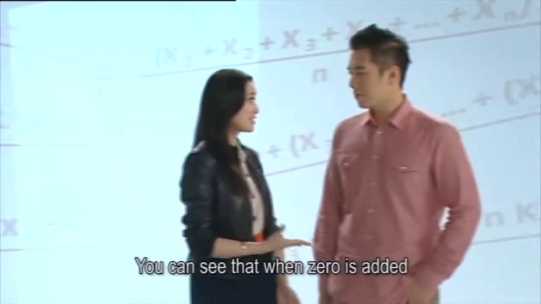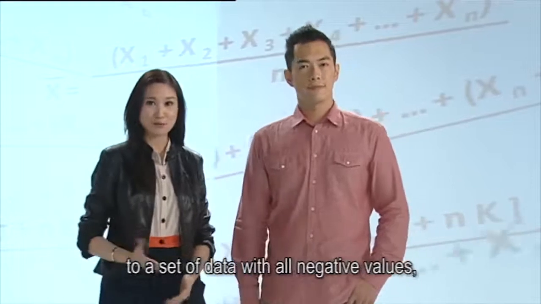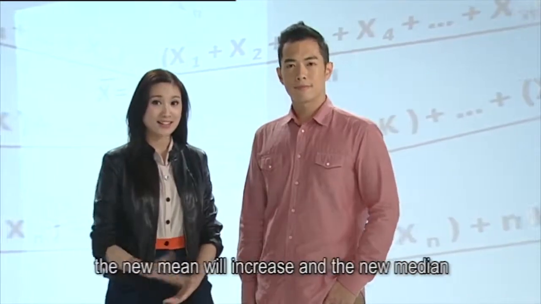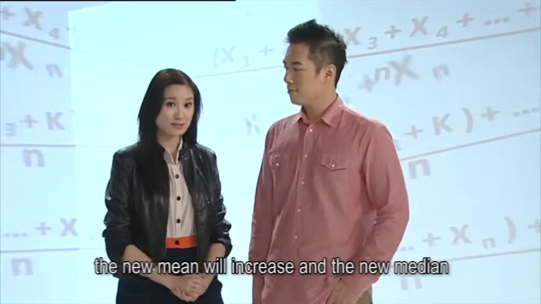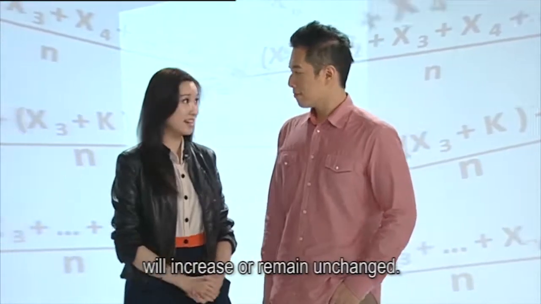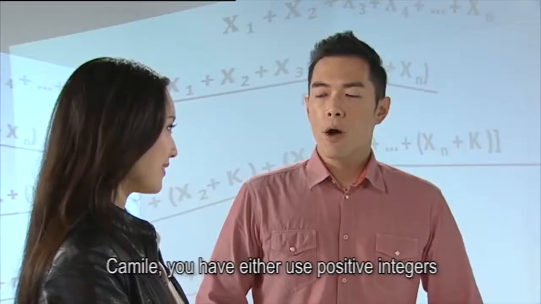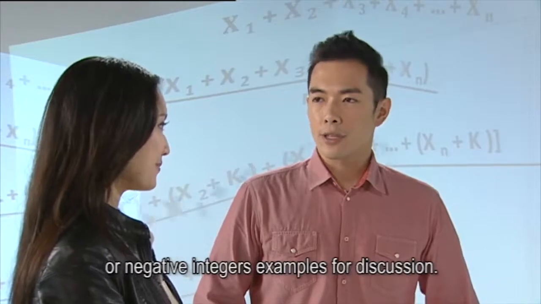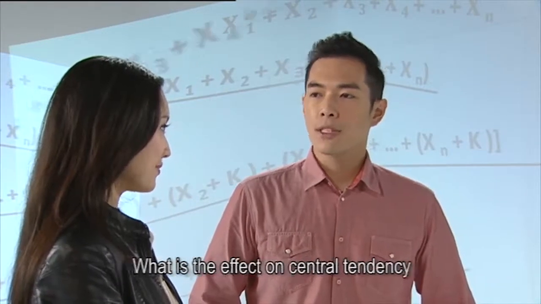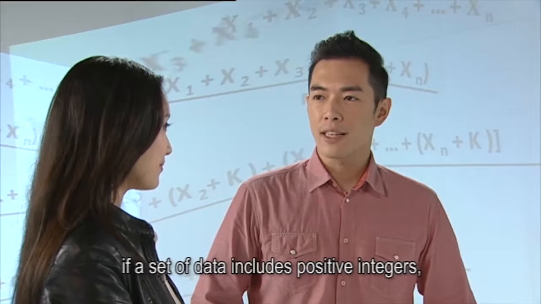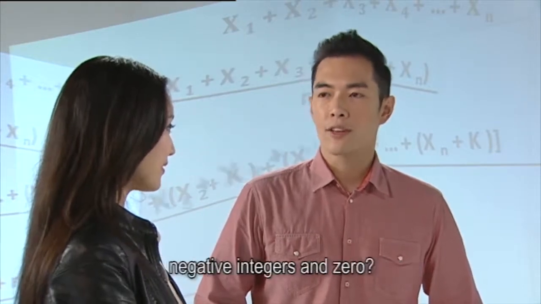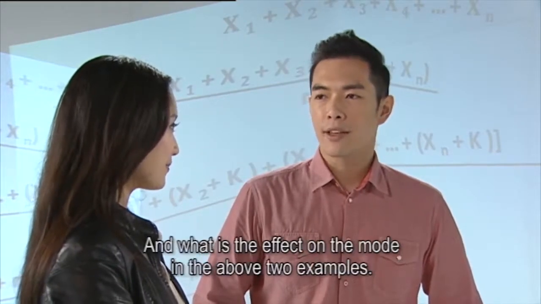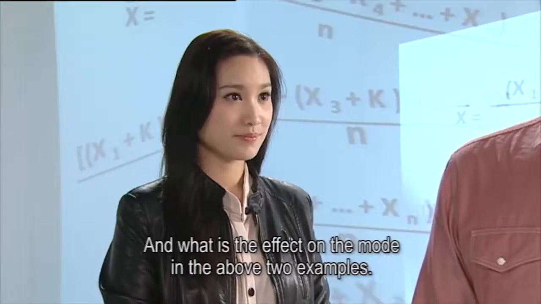You can see that when 0 is added to a set of data with all negative values, the new mean will increase and the new median will increase or remain unchanged. Camille, you have either used positive integers or negative integers examples for discussions. What is the effect on central tendency if a set of data includes positive integers, negative integers, and 0? And what is the effect on the mode in the above examples?